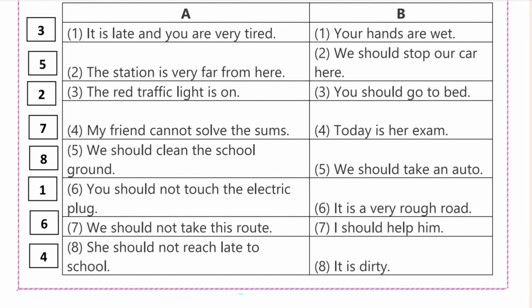Third, the red traffic light is on. The answer is, we should stop our car here. Fourth, my friend cannot solve the sums. Answer is, I should help him. Fifth, we should clean the school ground. The answer is, it is dirty. Sixth, you should not touch the electric plug. The answer is, your hands are wet. 8. She should not reach late to school. Answer is, today is her exam.